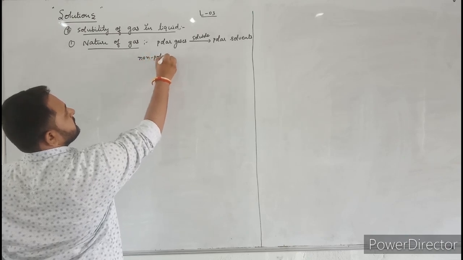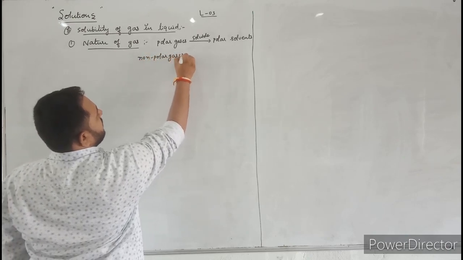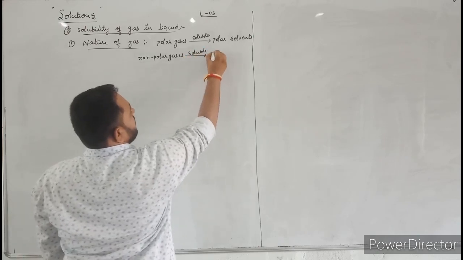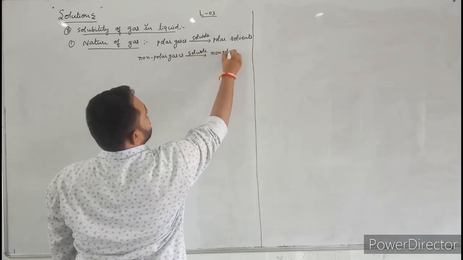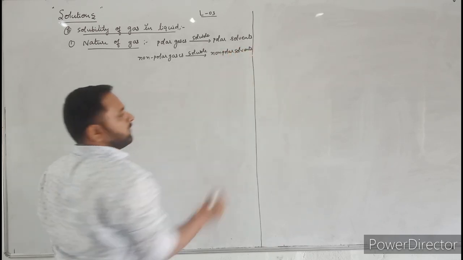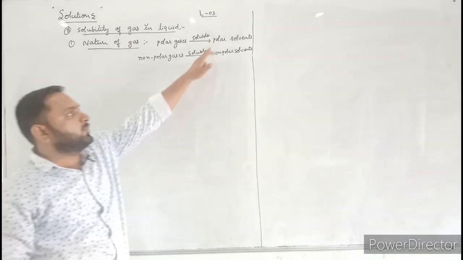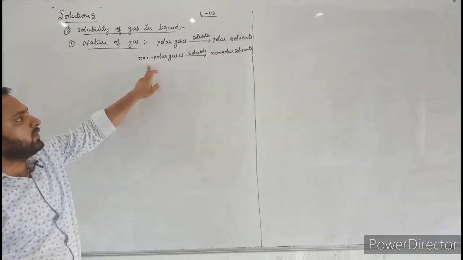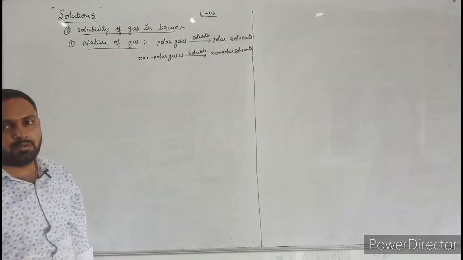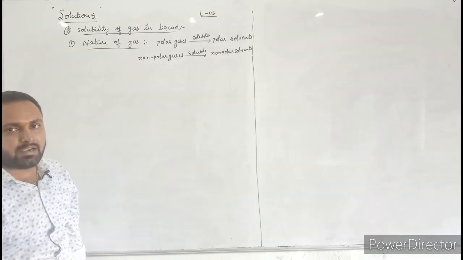Why are polar gases soluble in polar solvents and non-polar gases soluble in non-polar solvents? Here it is due to strong interparticle attraction.